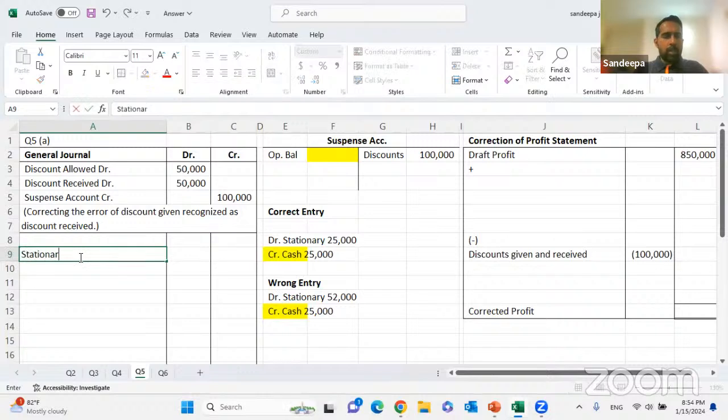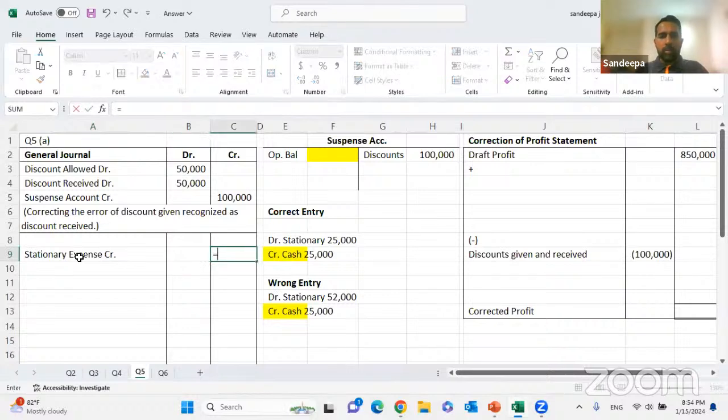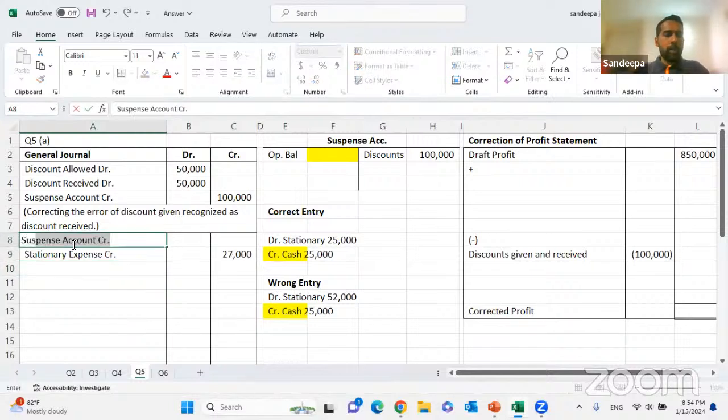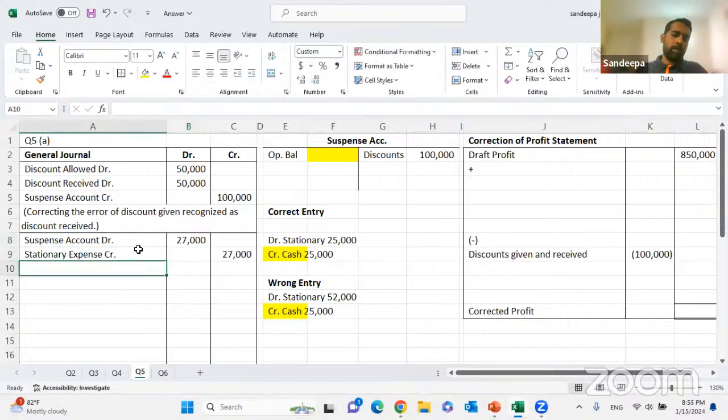Your stationery expense will be credited the difference, 52,000 minus 25,000, 27,000. There is nowhere else to put that, so it will go to the suspense account. Suspense account will be debited 27,000. Right.